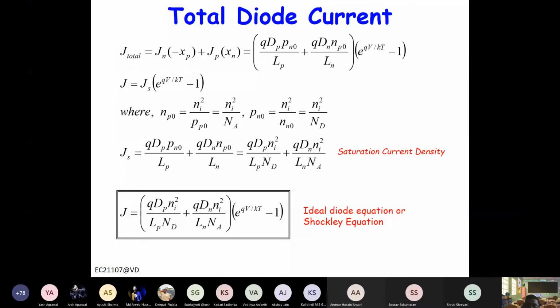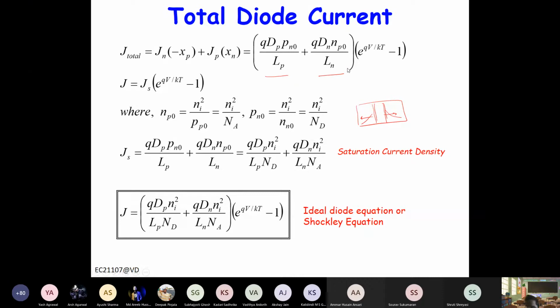Okay, so we were discussing this diode current. When we solve the minority carrier diffusion equation, we obtain the diffusion current through the two regions. So let's say you have P region here, N region here, right? And we added these two currents at the two ends of the depletion region, and we said this is the total current, the addition of two currents, right?